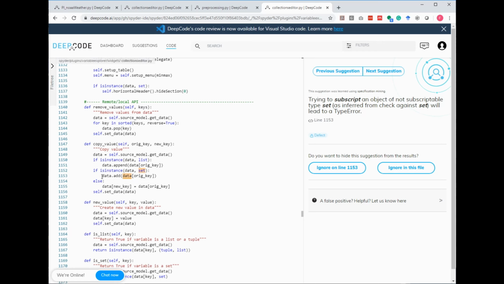And if we are now looking into it, we are saying data.add. That is fine, that is a supported function. But what then happens inside of it is that we're again using data, and here we're using the subscription operator. And this is something that is not provided on sets. So this is a problem here, and if this code would be followed down here, it would actually result in a type error. So we need to address this here.